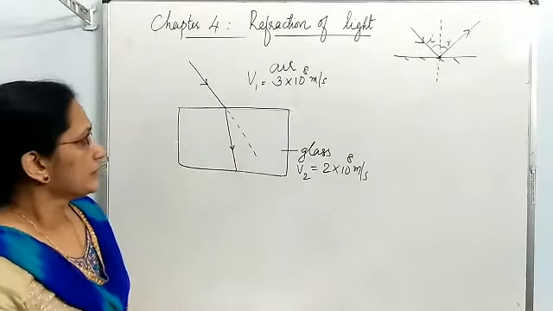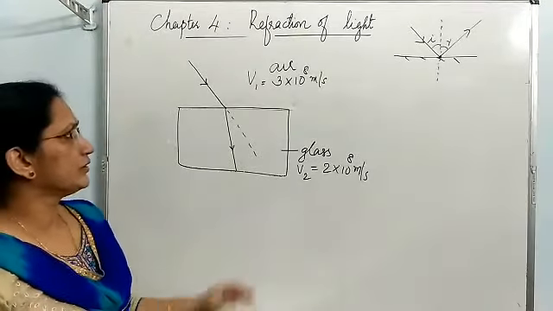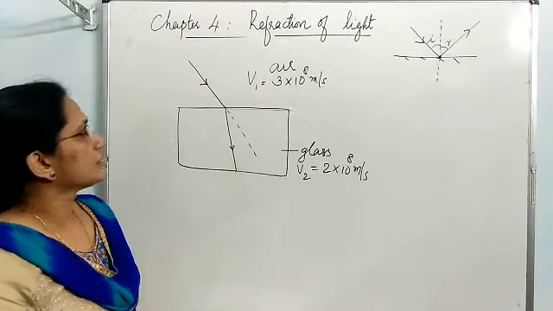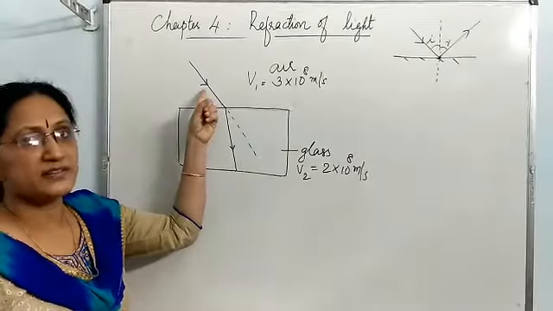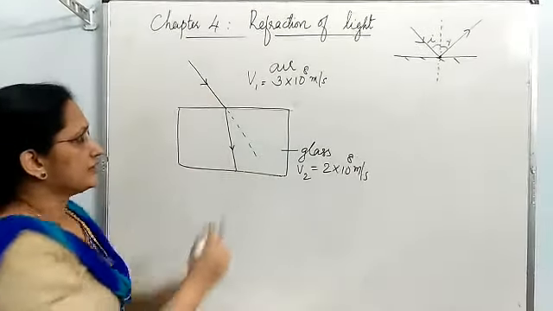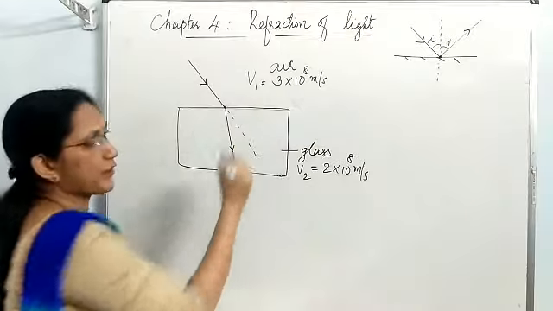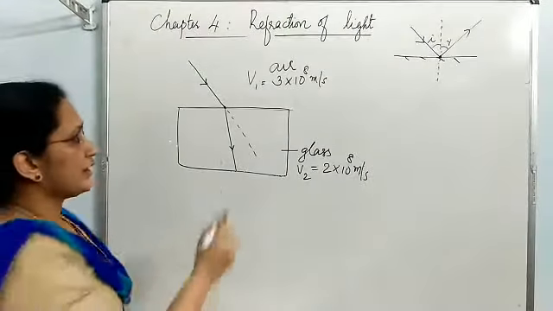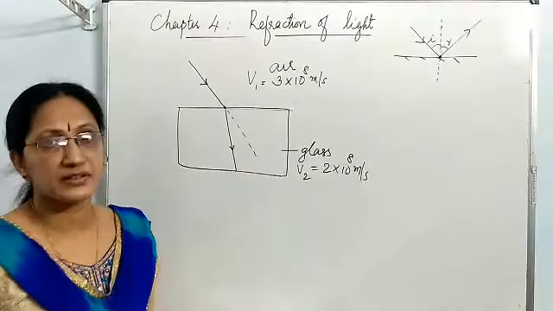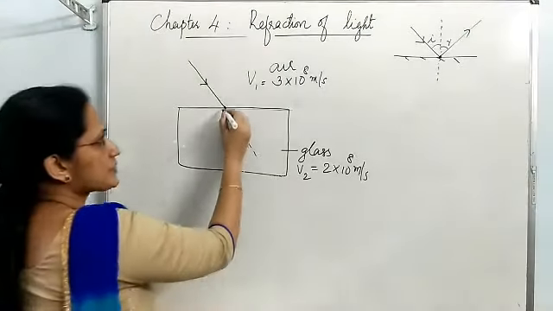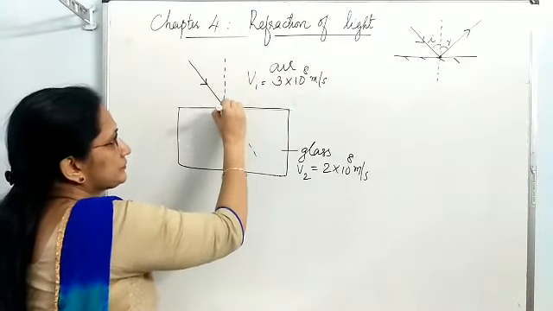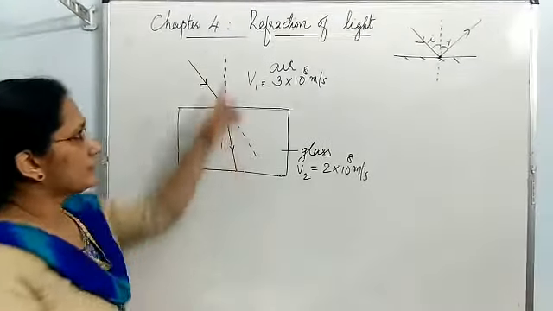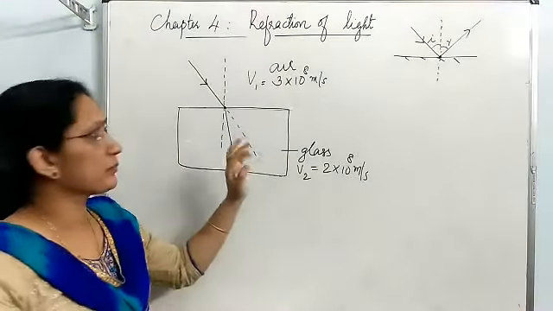Okay. Then the names given to these rays are, this is called the incident ray, and this point is known as the point of incidence, and this is called the refracted ray. And at this point, if you draw a normal or perpendicular, we call it the normal.